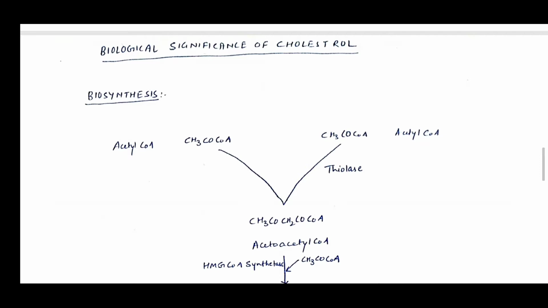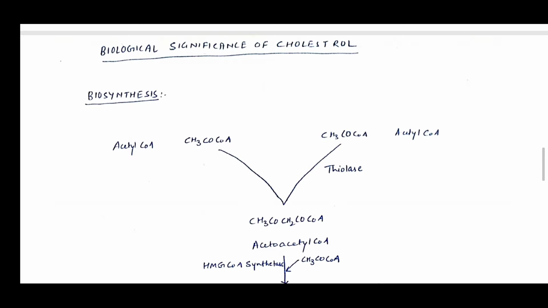Cholesterol is amphipathic in nature, that means its structure has both hydrophilic and hydrophobic properties. Cholesterol is a very important constituent of mammalian tissues. It serves as precursor for synthesis of bile salts, steroidal hormones, vitamin D, and natural steroids. Moreover, it is required for the steroidal sapogenins and steroidal alkaloids.